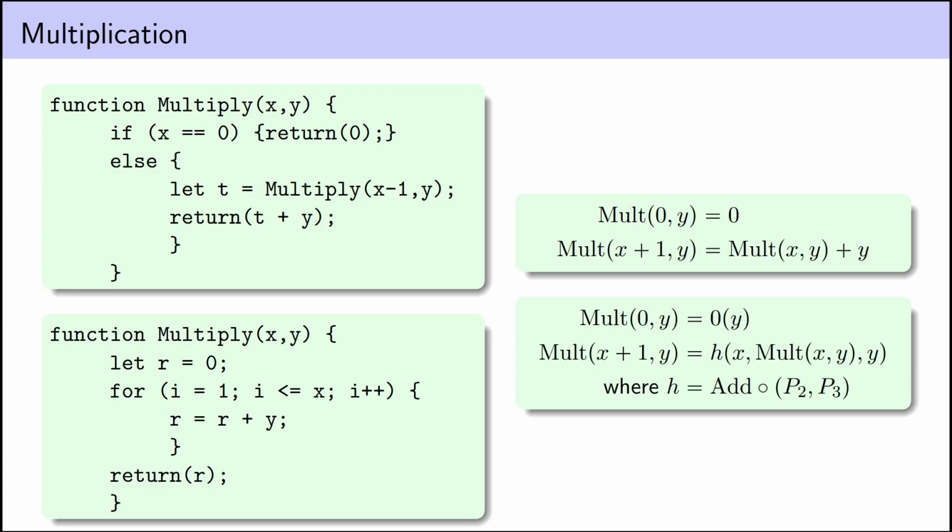And then when we define the product of x plus 1 and y, it needs to be some primitive recursive function applied to x, the previous value of our function, so the product of x and y, and y. And so technically you have to note that this h is the multivariable composition of the addition function, and a projection onto the second coordinate, grab the second input, and a projection onto the third coordinate, grab the third input.